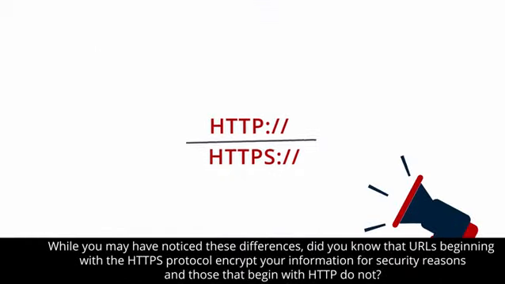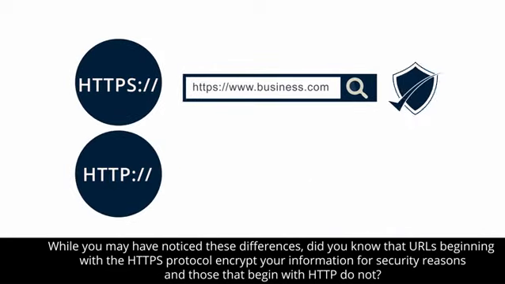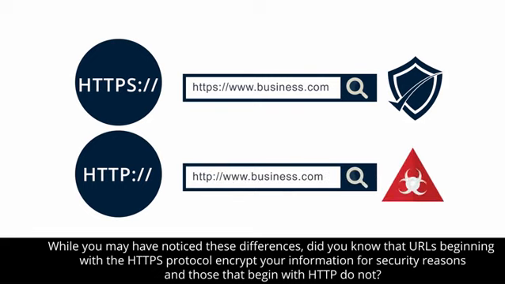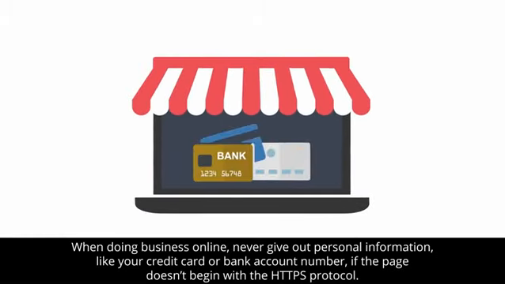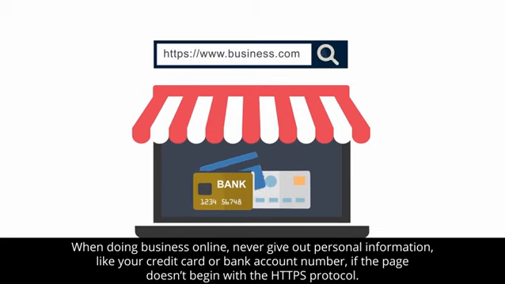While you may have noticed these differences, did you know that URLs beginning with the HTTPS protocol encrypt your information for security reasons, and those that begin with HTTP do not? When doing business online, never give out personal information, like your credit card or bank account number, if the page doesn't begin with the HTTPS protocol.